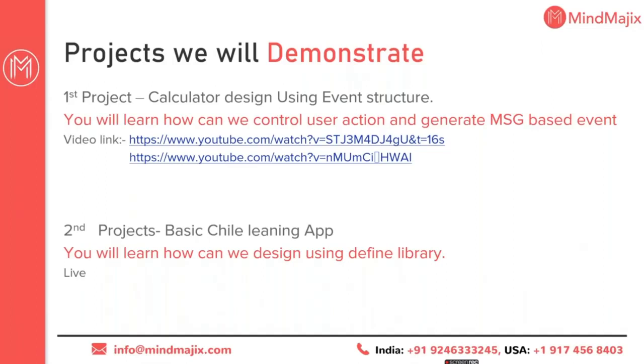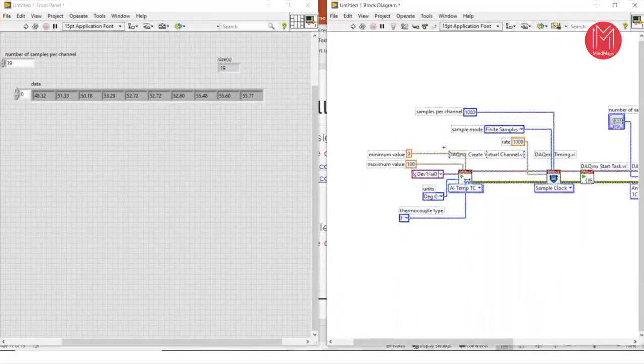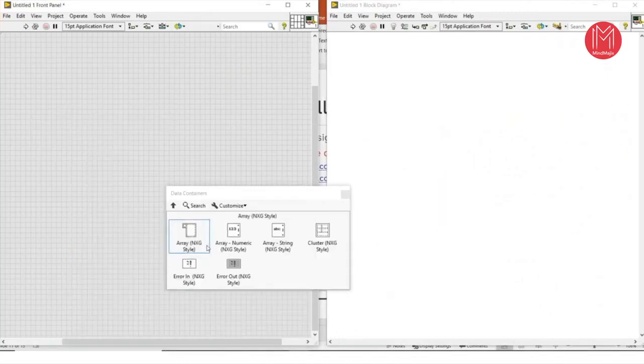Now here I am going to show one more project, a basic child learning app. When you want to design this, you will learn how to build the library. I am going to display only a small part of this project. For that we will come to LabVIEW, select all and delete, come into the front panel, and pick the energy style. So what is my target? How does our child learn counting?